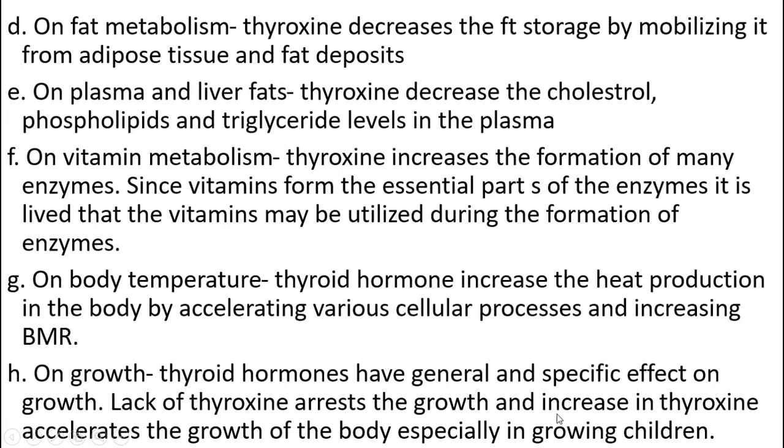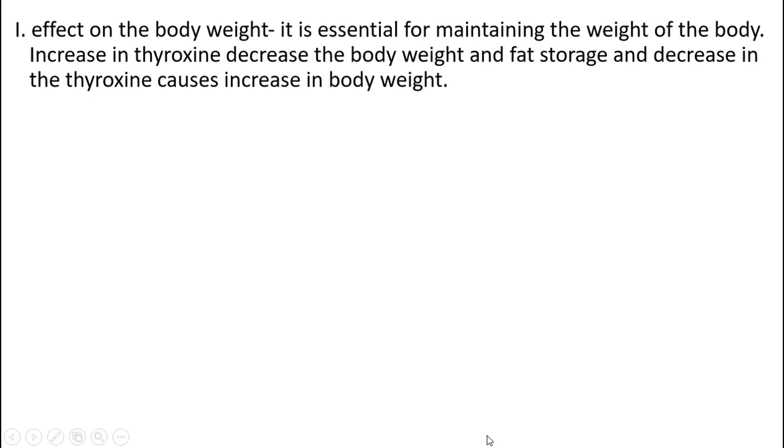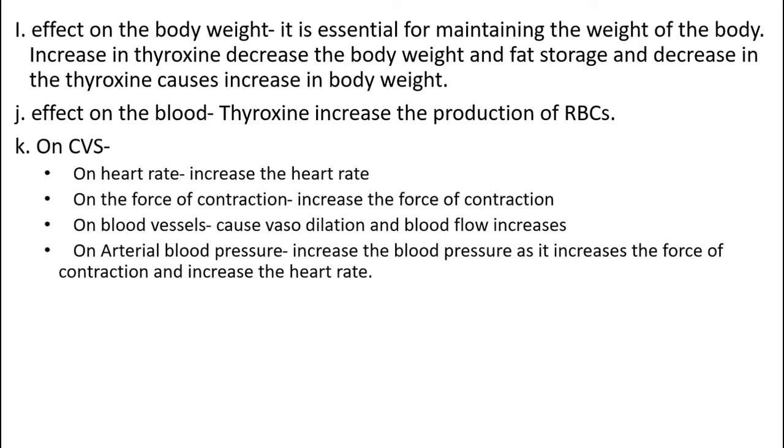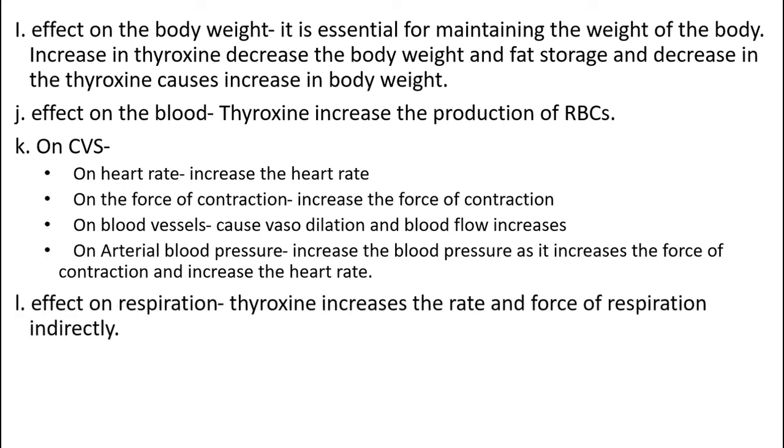Lack of thyroxine arrests the growth and increased thyroxine accelerates the growth of the body, especially in growing children. Effect on body weight, essential for maintaining body weight. Increase in thyroxine decreases the body weight and fat storage, and decrease in thyroxine causes increase in body weight. Effect on blood, thyroxine increases the production of RBC. On cardiovascular system, on heart rate, it increases the heart rate, it increases the force of contraction, causes vasodilation and blood flow increases. On arterial blood pressure, it increases the blood pressure as it increases the force of contraction and the heart rate. Effect on respiration, thyroxine increases the rate and force of respiration indirectly.